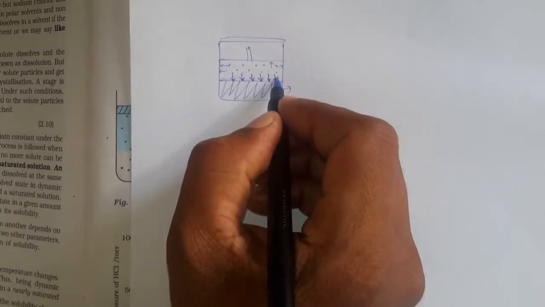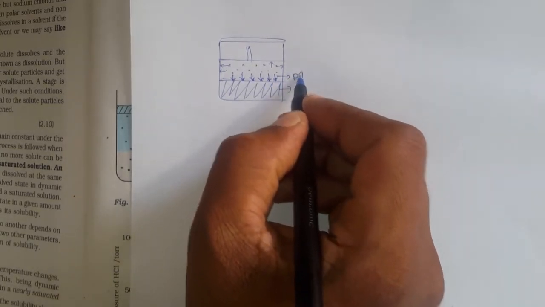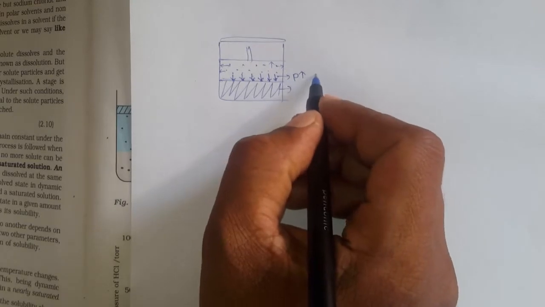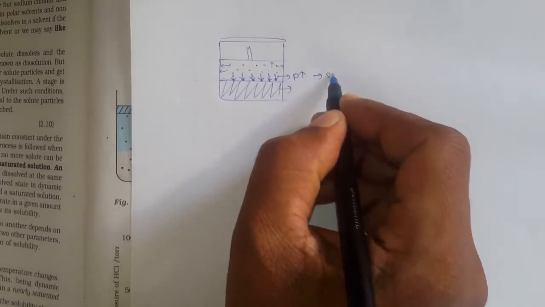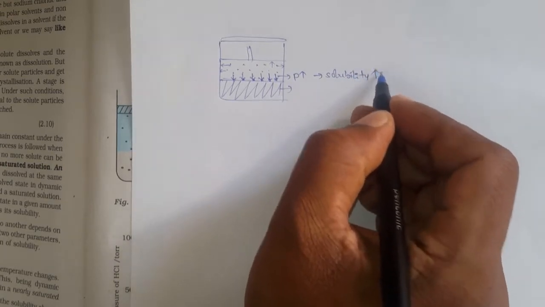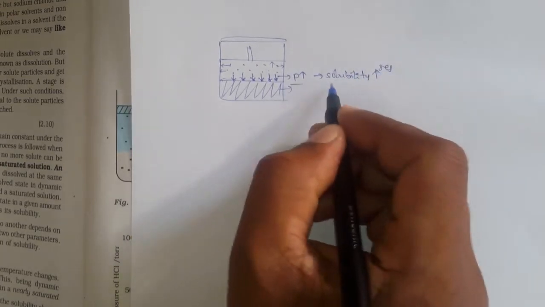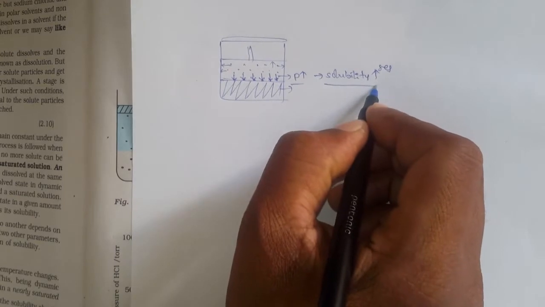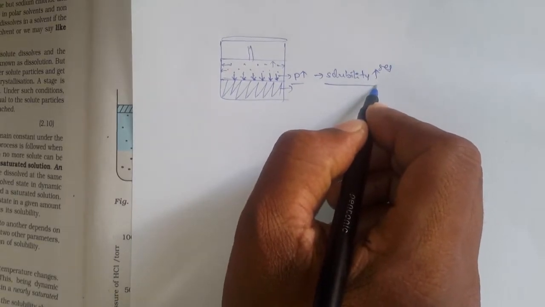So whenever this pressure on the surface molecules increases, then the solubility increases. That is what he has observed and quantitatively reported.